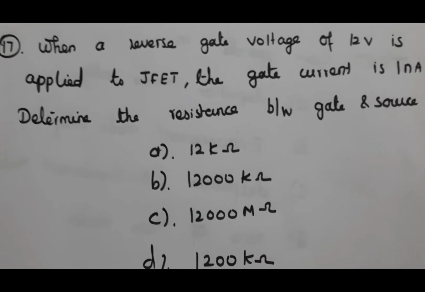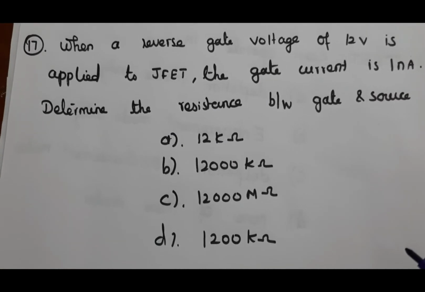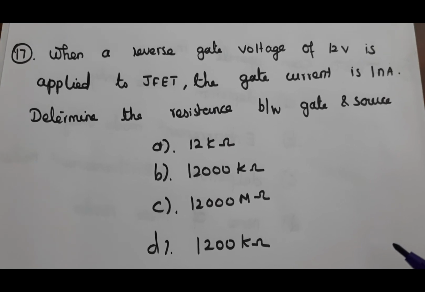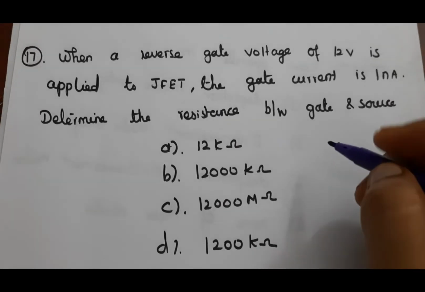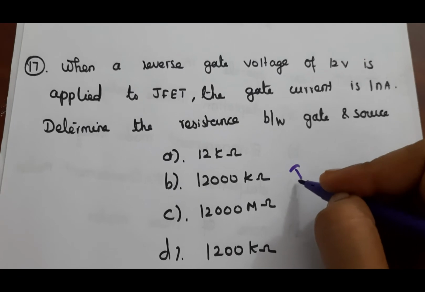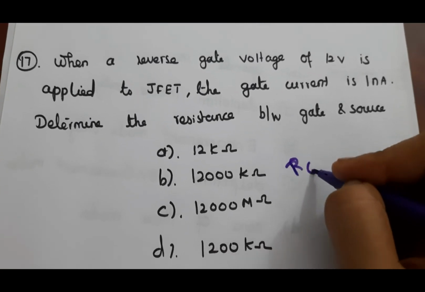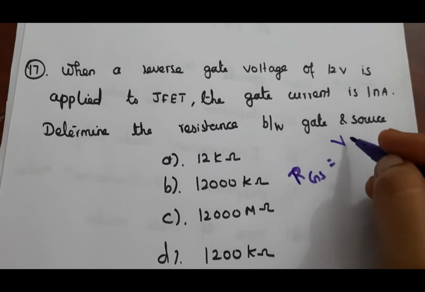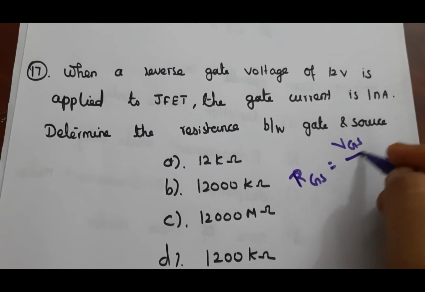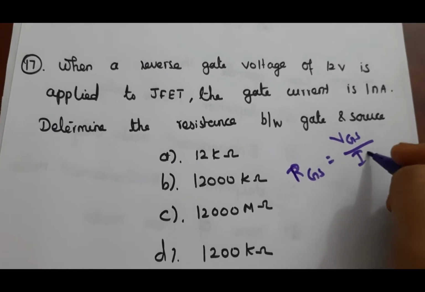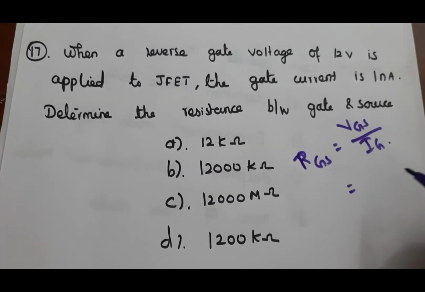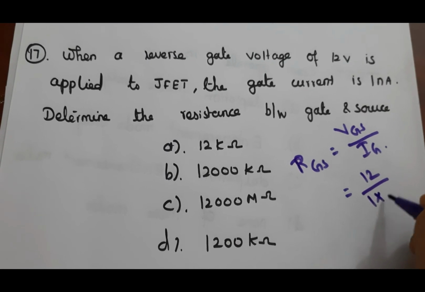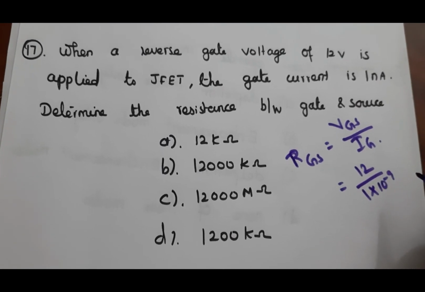Next question, when a reverse gate voltage of 12 volt is applied to JFET, the gate current is 1 nanoamp. Determine the resistance between gate and source. That is equal to VGS divided by gate current. Here VGS is 12 volt and current is 1 nanoamp, that is 10 to the power minus 9.